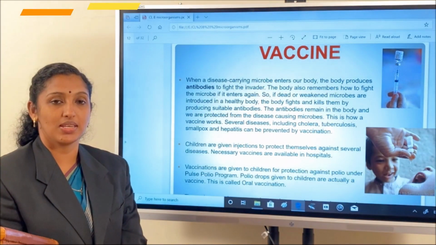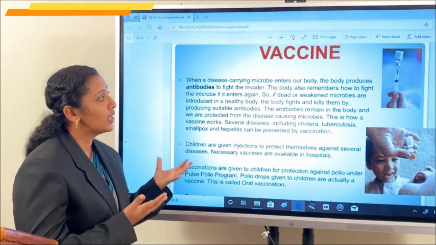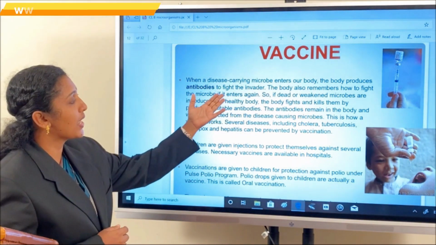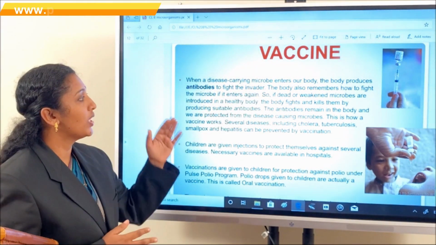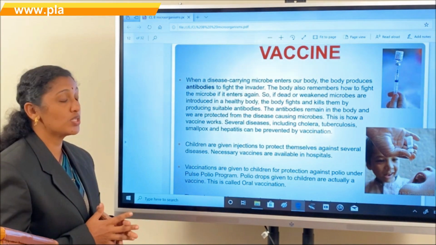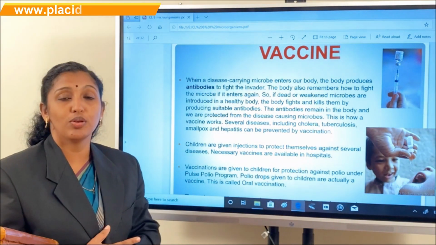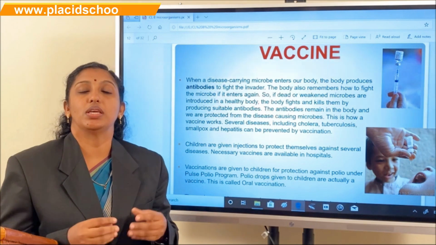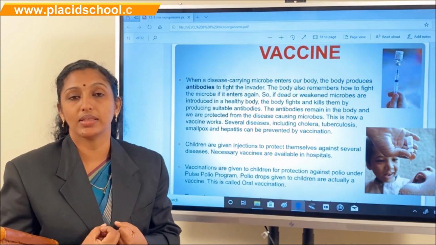The next is vaccine. It is another important use of microorganisms in the medical field. When a disease-carrying microbe enters our body, the body produces antibodies to fight the invader. In the present scenario, you have heard that we should keep our health in a good way.